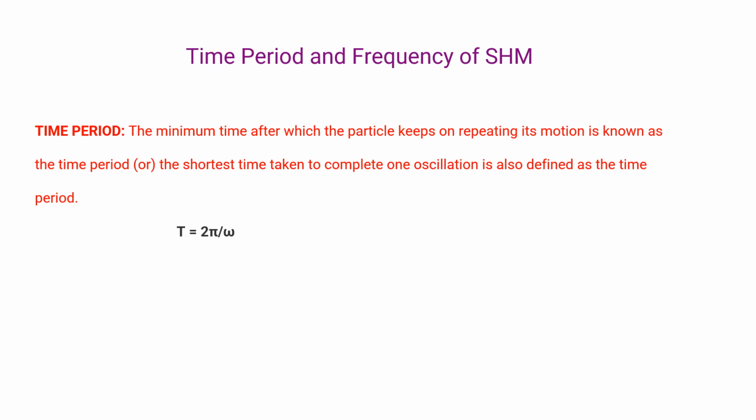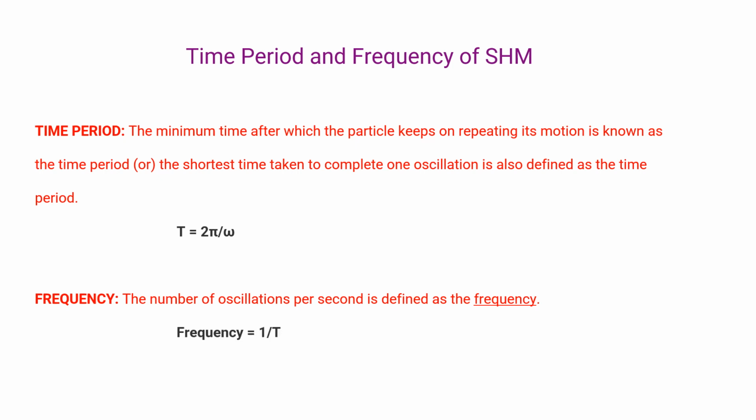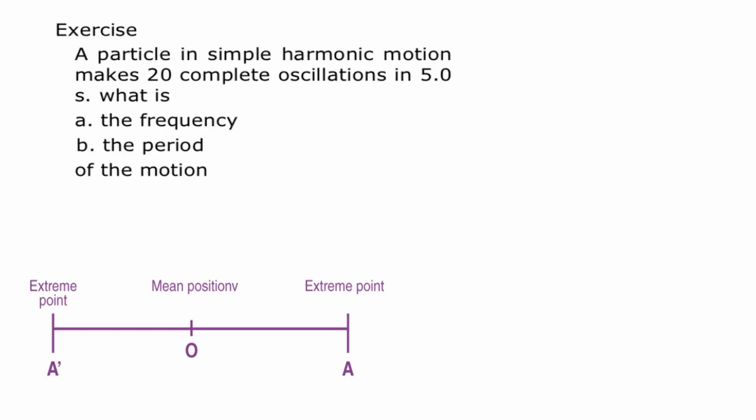It is given by the formula T is equal to 2 pi by omega. And the number of oscillations per second gives us the frequency for a simple harmonic motion. The frequency and time are related by the formula frequency f is equal to 1 by T. This can also be related to the angular frequency with the formula omega is equal to 2 pi by T.